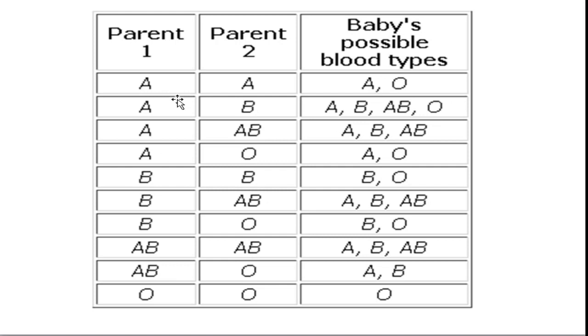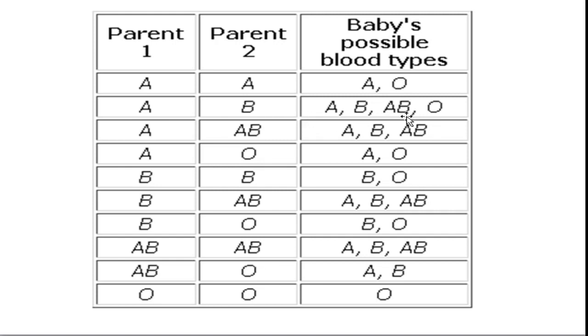If both the parents have the same blood group, like say if the father is A and mother is A, then ultimately only two possible blood groups are possible, which include A and O. Next, if both the parents' blood group are B, then again the children will be getting either B blood group or O blood group. If both the parents are O blood group, then ultimately there is only one possible blood type for children, that is O blood group. If both are AB, then the children will be getting A blood group or B blood group or AB blood group. While in this case, that is, if father's blood group is A and mother's blood group is B, then all the four blood types are possible.